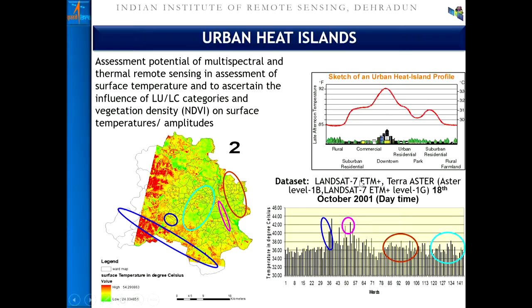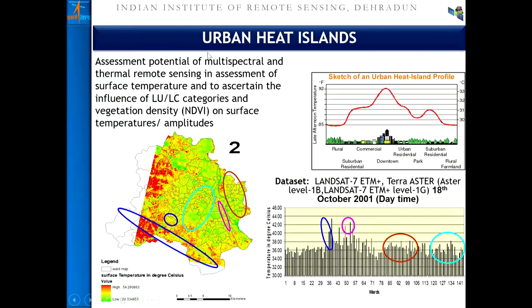Accordingly, the satellite data offering data in the thermal region, that means 3 to 14 micrometer, can be utilized for land surface temperature mapping and for studying the anomalous temperature behavior in a certain area over a period of time.